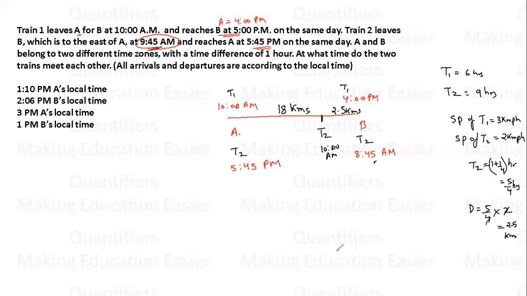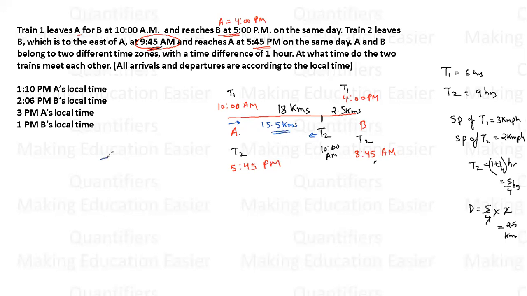Now students, you can see at 10 a.m. both of them will be moving in opposite direction. And now what is the distance to be covered? Distance to be covered is 15.5 kilometers. Now this distance will be covered with relative speed. है ना? Relative speed से cover हो गए.